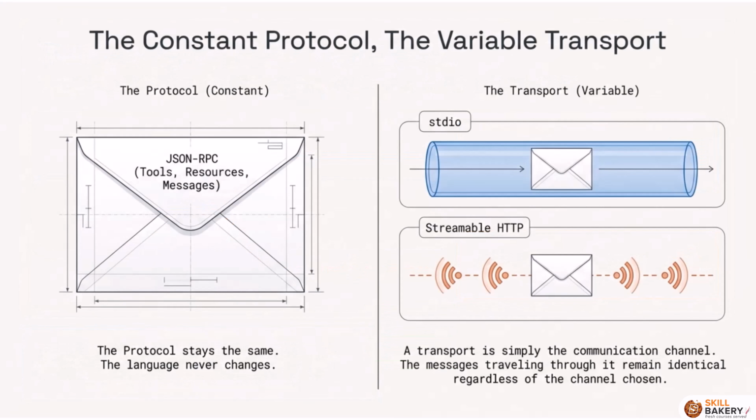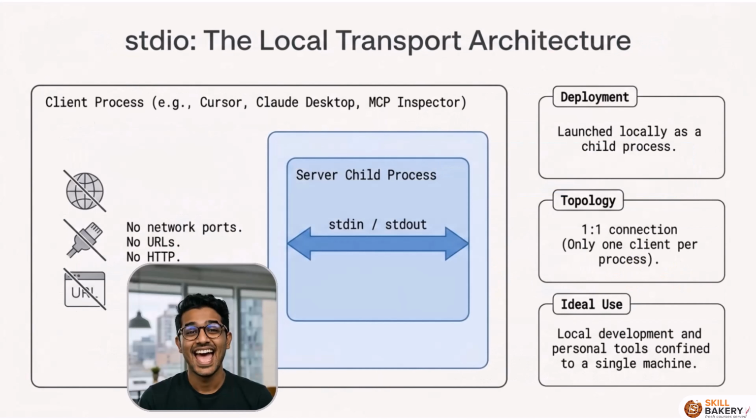It is important to understand that the protocol is constant, while the transport is variable. Think of the MCP message as a letter inside an envelope containing tools, resources, and messages in JSON RPC format. This language never changes. The transport is simply the communication channel used to move that envelope from point A to point B. The messages remain identical, regardless of whether they travel through a local pipe or over the internet.